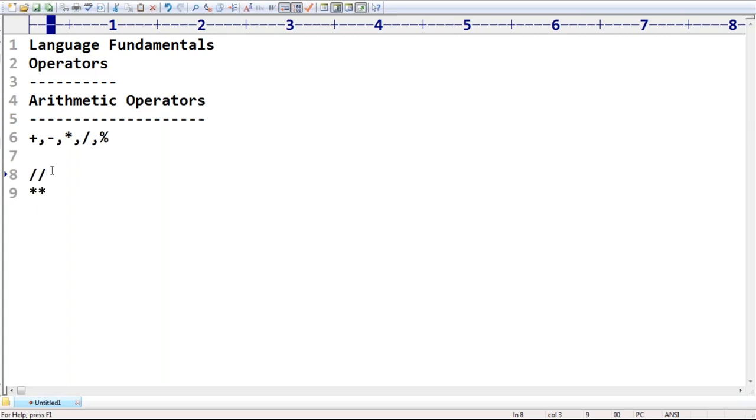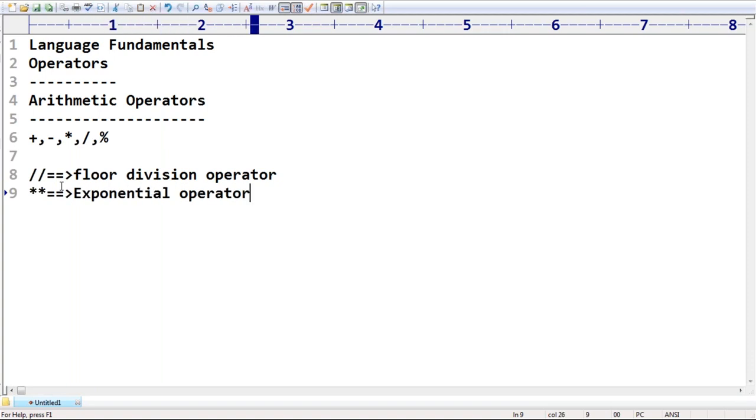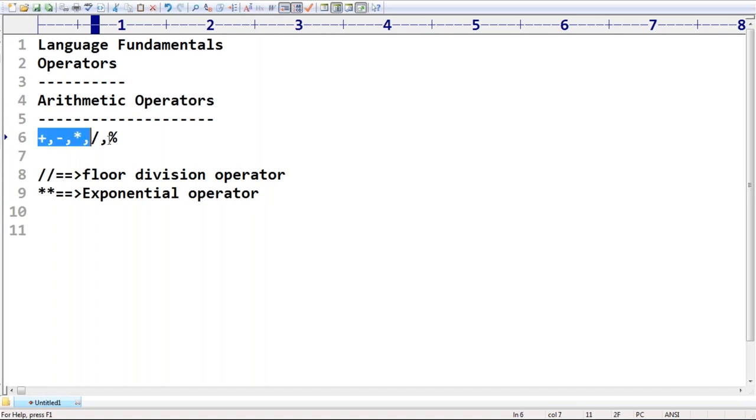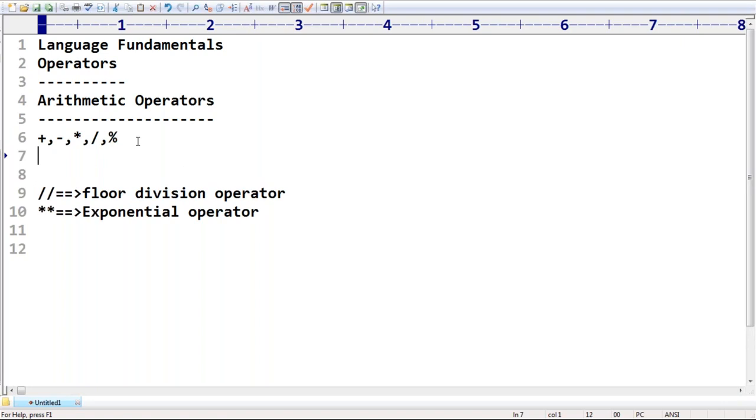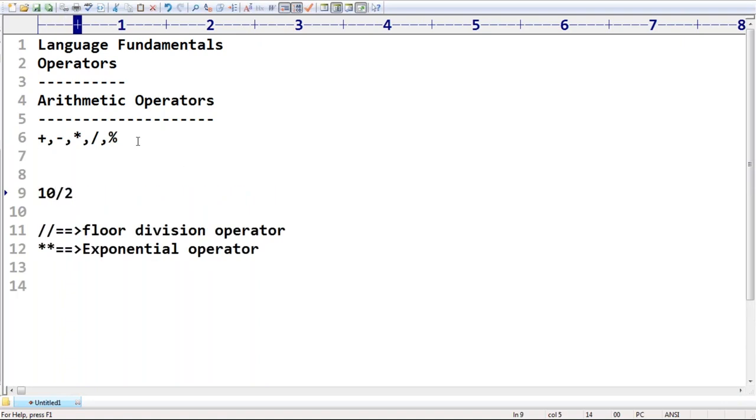So this one is the floor division operator. The second one is the exponential operator, which is nothing but the power operator. Anyway, 10 plus 2, 10 minus 2, 10 into 2, 10 by 2, 10 modulo 2, you can understand these things from our childhood onwards. But there is only one point you should be aware of. This operator is called the division operator.